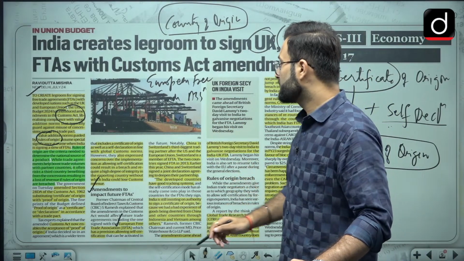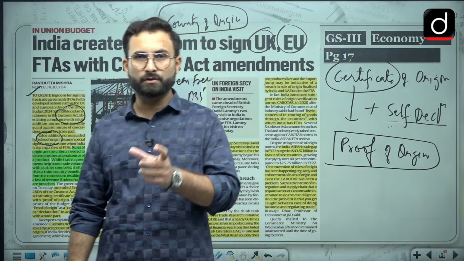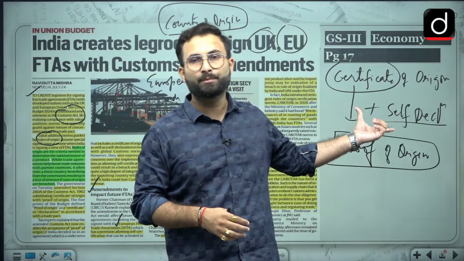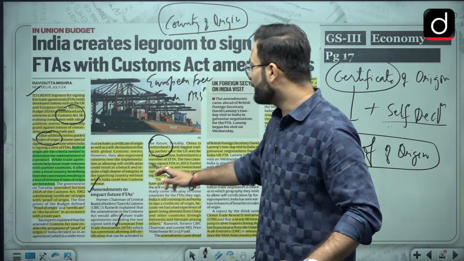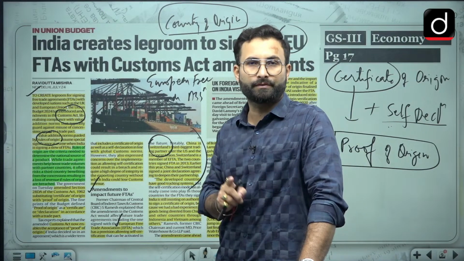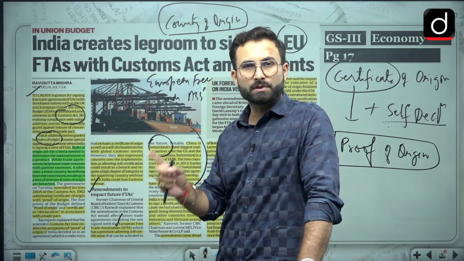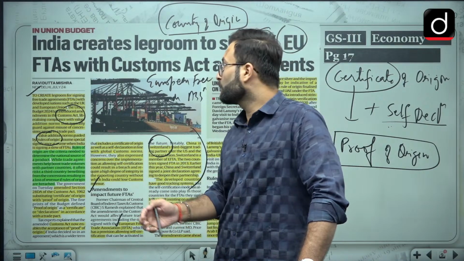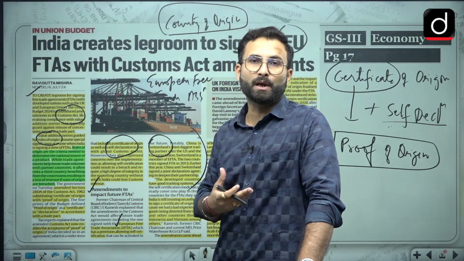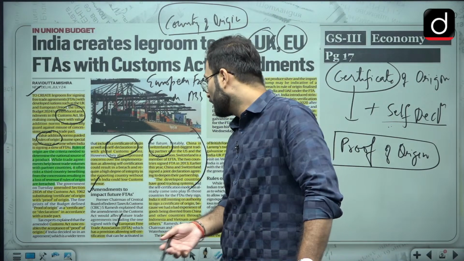One of them is Switzerland, and there is this trade relation of Switzerland with China. So we have seen the example, and we are risking that example in real life. That is the impact that might happen in the future, because Switzerland has a free trade agreement with China. China's cheap imports are going to Switzerland, and from Switzerland they might come to India, and since we are going for this self declaration, there are high chances that we might not be able to identify it, and ultimately we will lose revenue. Okay, so that is there.